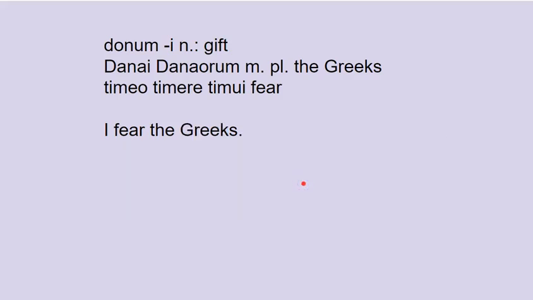I fear the Greeks. Let's try this one. So we're going to use timeo again, and then we're just going to put Greeks in the accusative plural masculine. And again, Greeks is danai, danaorum, masculine plural. Pause here if you don't want to see the answer right away. And that's going to be timeo danaos.